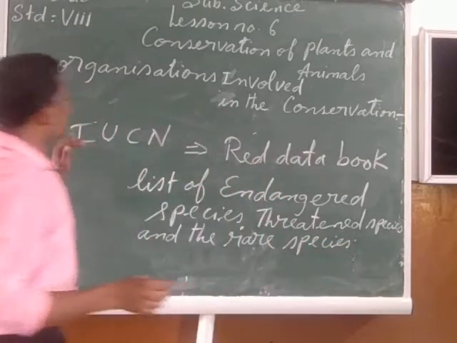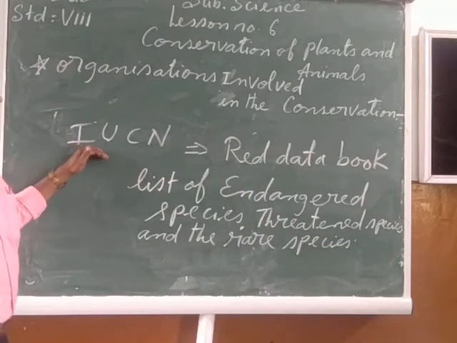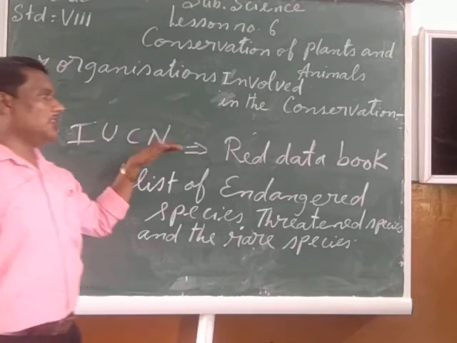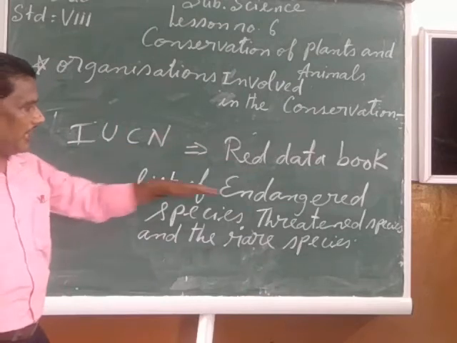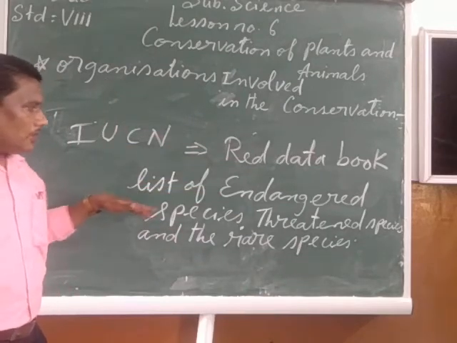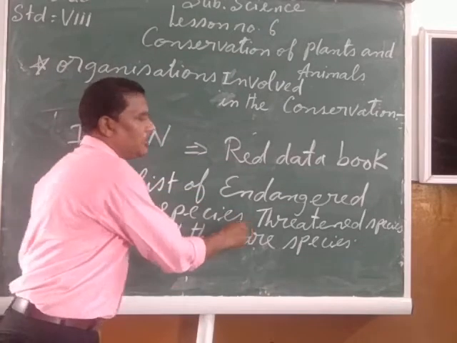So, my children, this IUCN, or the International Union for the Conservation of the Nature, is maintaining one book called the Red Data Book, in which it has the list of the endangered species, threatened species, and rare species of plants and animals.